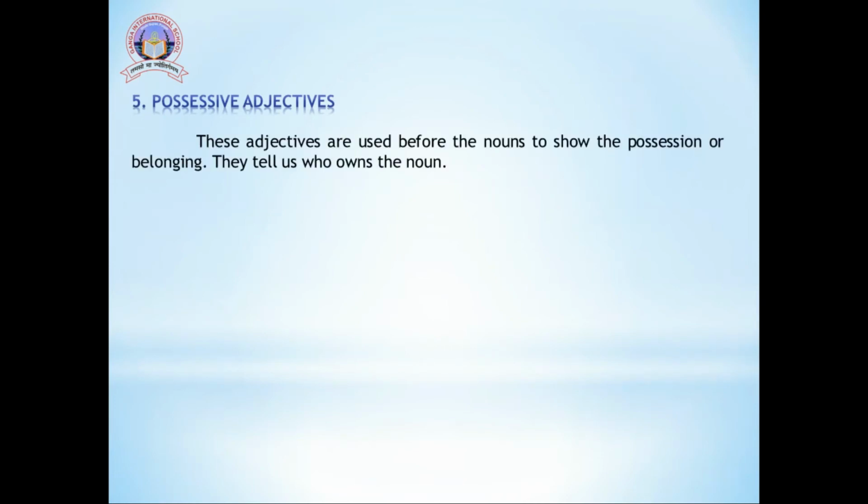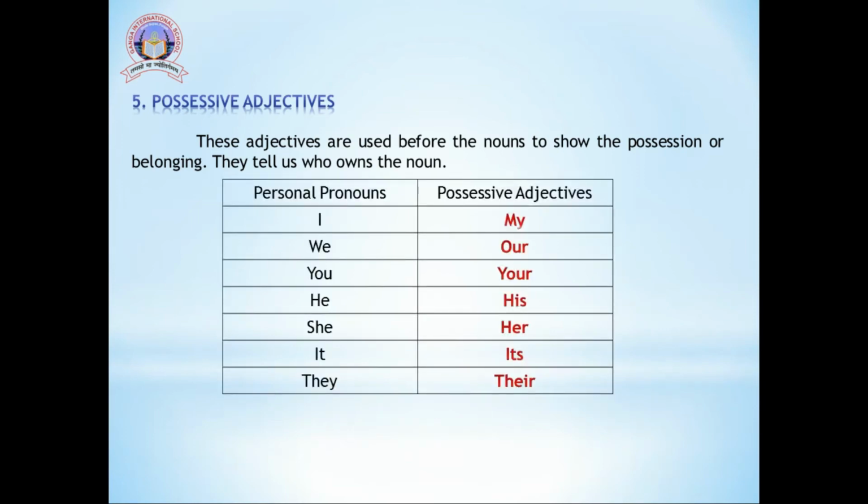The next type is possessive adjectives. These adjectives are used before the nouns to show possession or belonging. They tell us who owns the noun. Let's see how we can get the possessive adjectives. They are totally based on the personal pronouns.